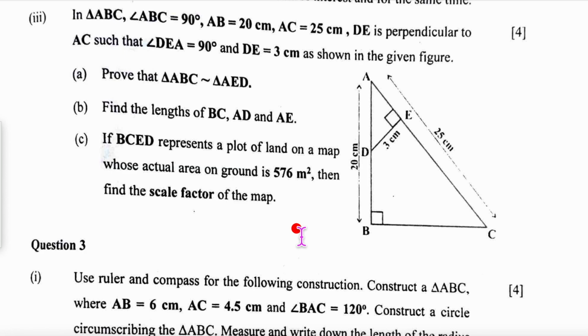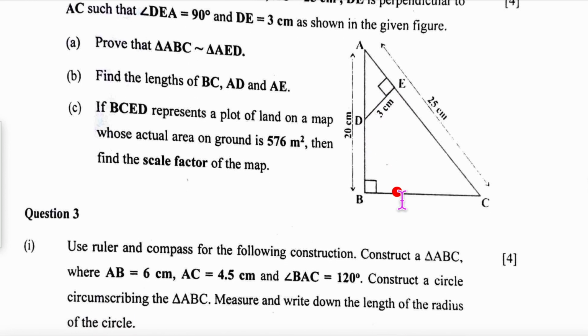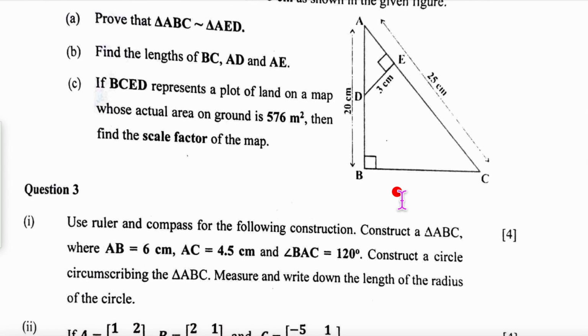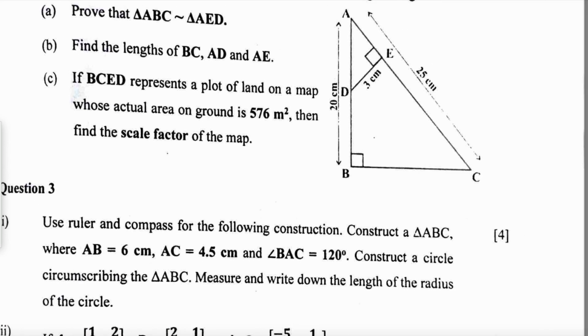In triangle ABC, angle ABC is 90 degrees, AB is 20 centimeters, AC is 25 centimeters, DE is perpendicular such that angle DEA is 90 degrees, DE is 3 centimeters, and you have to prove that the two triangles are similar. Now here I'm sure you had drawn this diagram, but I'm not going to draw that. I'm just going to write the statements.